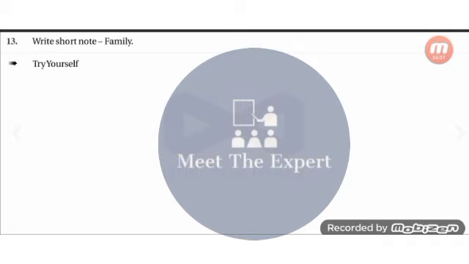Short note on family. Group of organisms, this answer I am telling, no need to try yourself. A group of organisms in which different characteristics and different species of animals are together is known as a family. Next, growth. Many times I told you, try yourself.